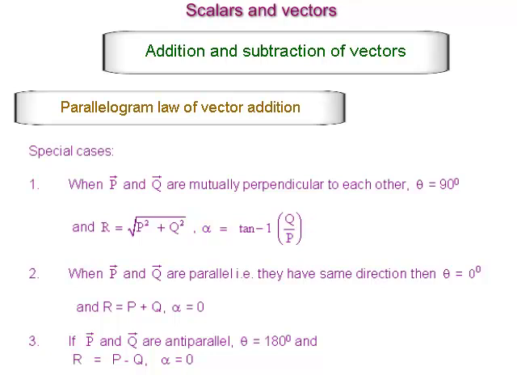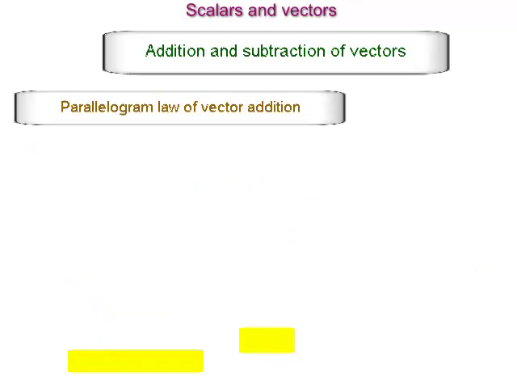When vector P and Q are parallel, they have same direction, then theta is equal to 0 and R is equal to P plus Q, alpha is equal to 0. If vector P and vector Q are antiparallel, theta is equal to 180 degrees and R is equal to P minus Q and alpha is equal to 0.